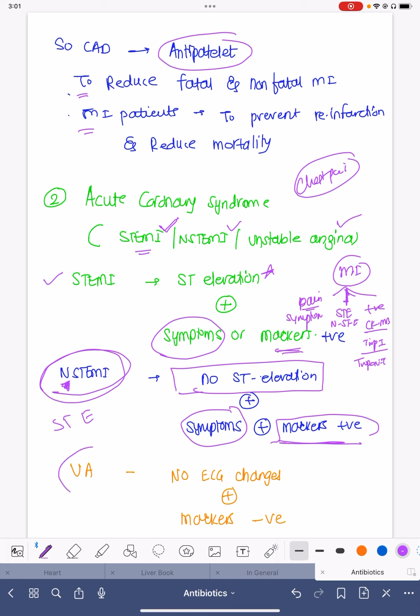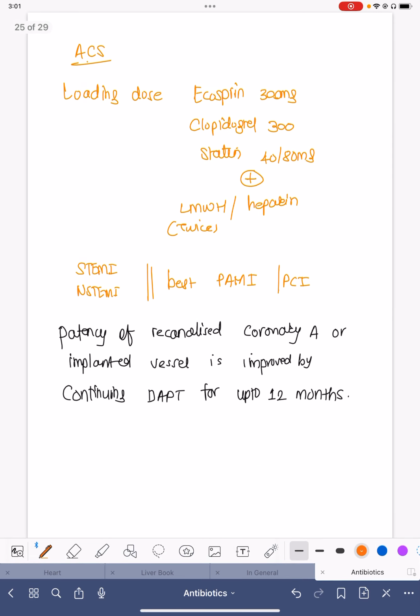And in unstable angina, the biomarkers will be negative. If the biomarkers, like troponin I, troponin T, or CKMB, are negative and the patient has symptoms, we label it as unstable angina. In stable angina, the chest pain lasts for less than 10 minutes.